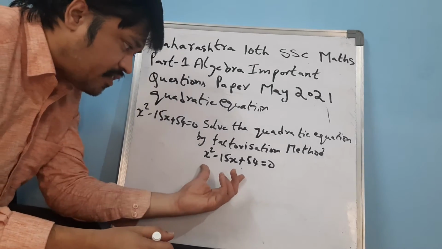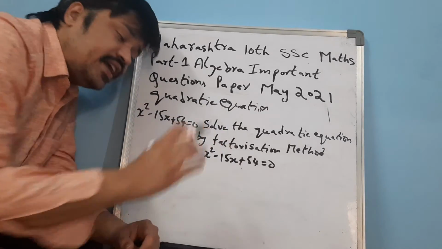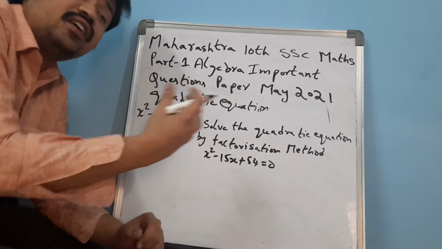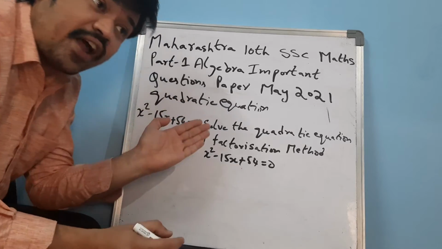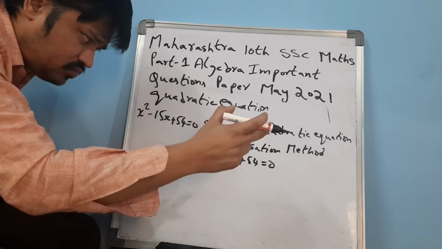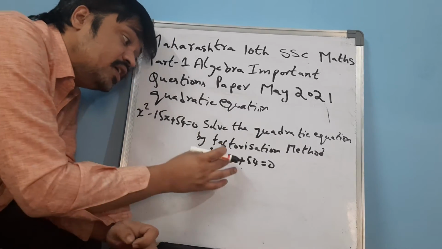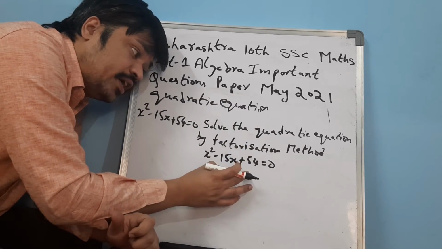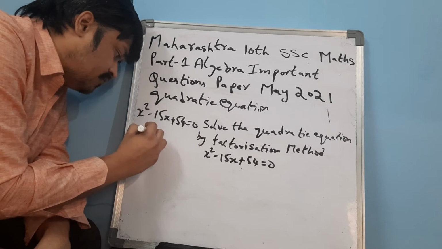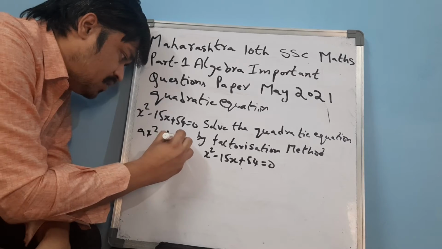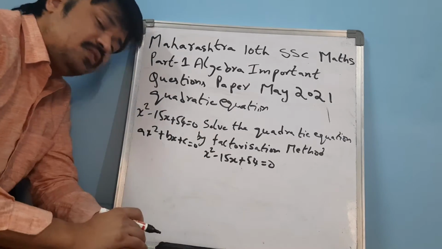Here one question is given. This is a quadratic equation. You have to solve it by factors. Factorization method means what? You have to factorize this particular equation. One formula is there. What is a quadratic? ax square plus bx plus c is equal to 0.